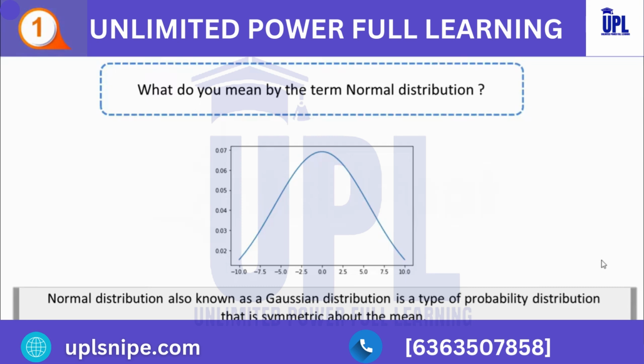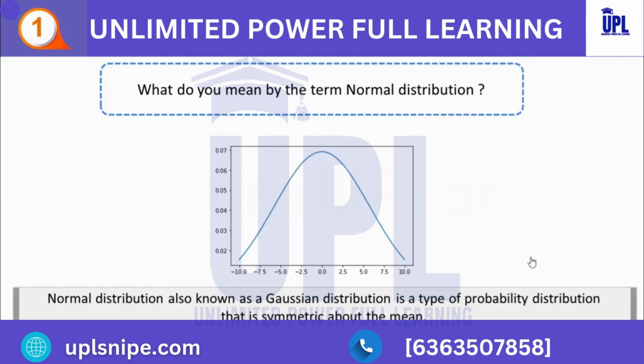What do you mean by the term normal distribution? Normal distribution, also known as Gaussian distribution, is a type of probability distribution that is symmetric about the mean. Here, mean, median and mode are equal. Normal distribution appears to be a bell curve in graphical form. So here, you can see this graph. This graph is symmetric and also mean, median and mode are equal.